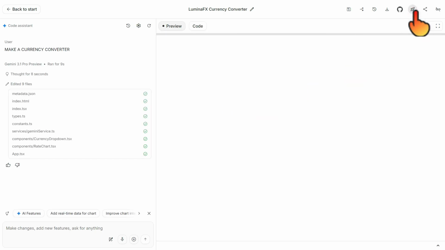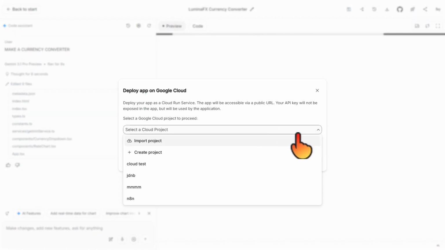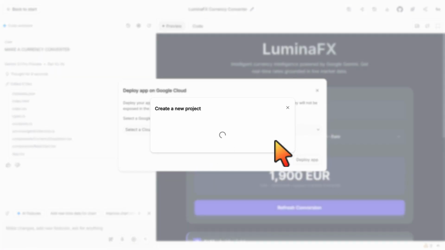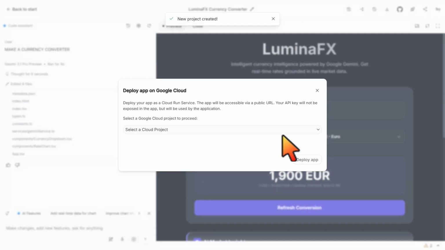You'll be prompted to select a Google Cloud project. If you don't have one already, create a new project. For example, you can name it Cloud Test and click Create Project. Once the project is ready, select it to use as your deployment target.